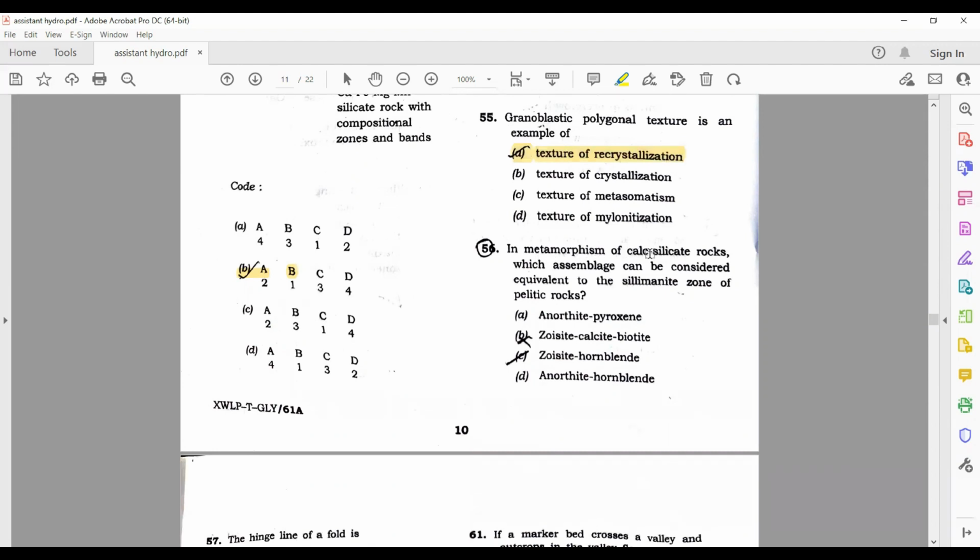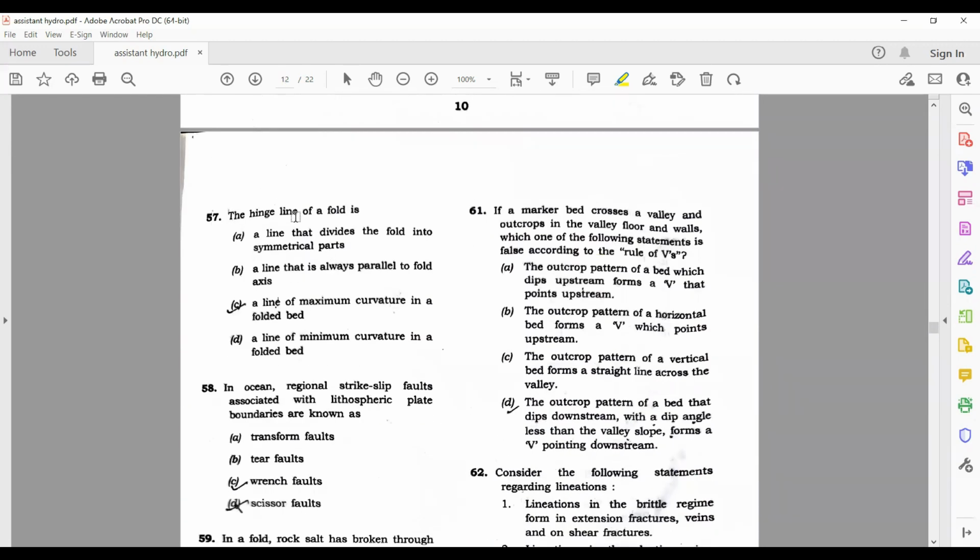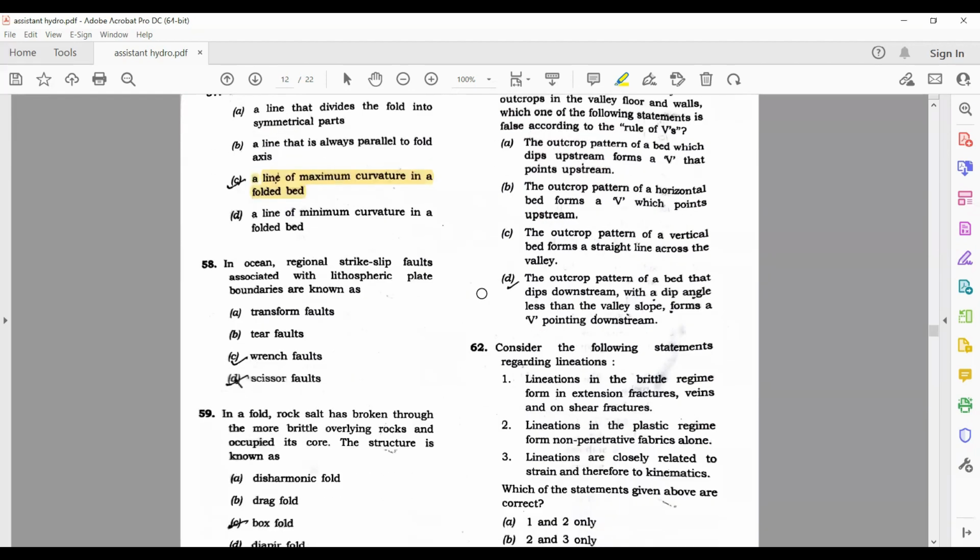Then in a metamorphism of calc silicate rocks, which assemblage can be considered equivalent to the sillimanite zone of pelitic rocks? Anorthite, pyroxene. The hinge line of a fold is a line of maximum curvature. C is the correct answer.